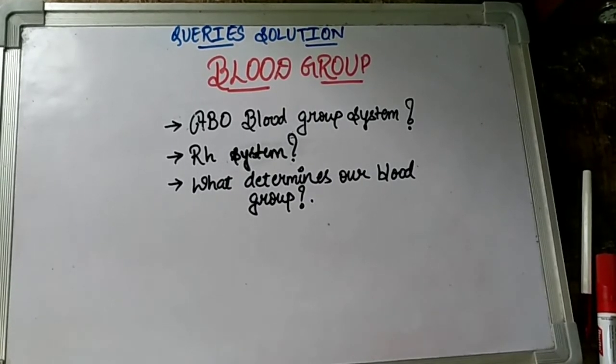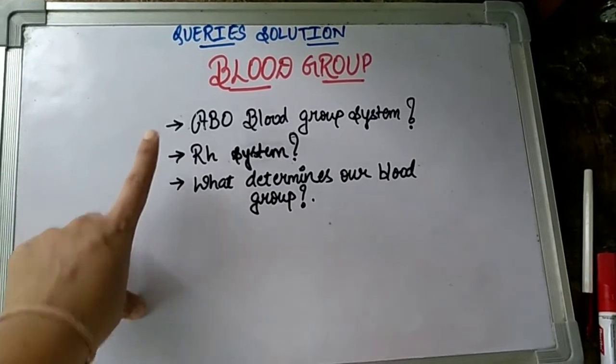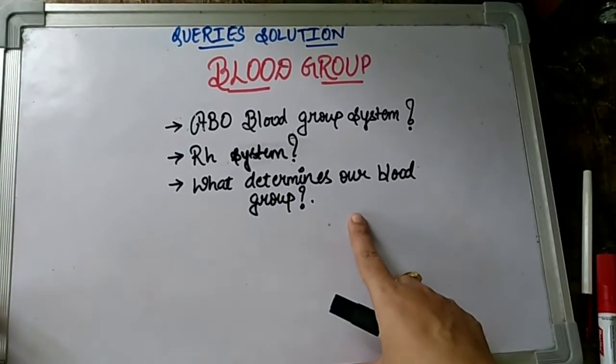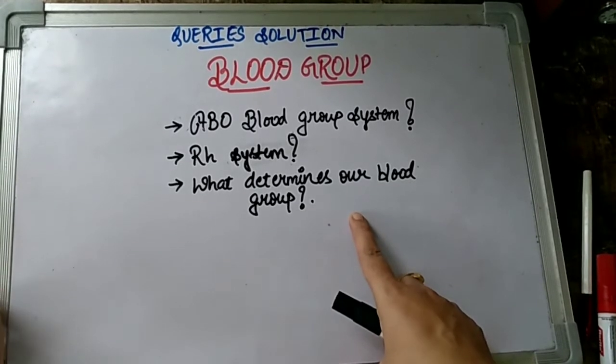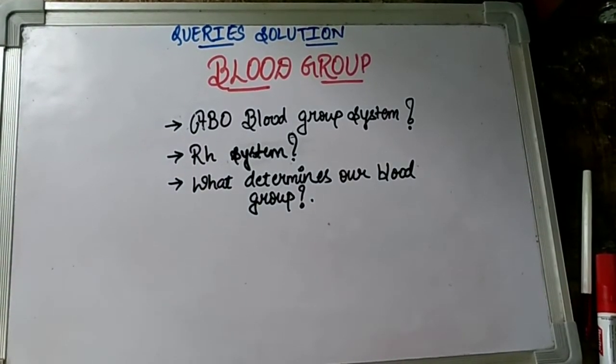So in today's video, children, we are going to learn the process of the ABO blood grouping system. What do we mean by saying the RH blood grouping system? And then, children, we are also going to talk on what basically determines the blood group in our body. So even if you want to know all this in detail, do watch my video completely. And for now, let us start with our video.